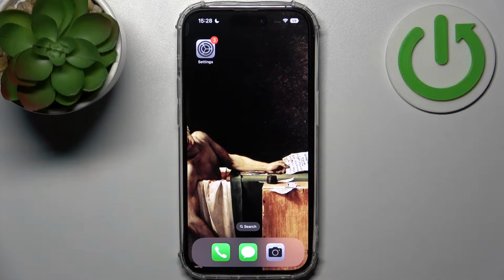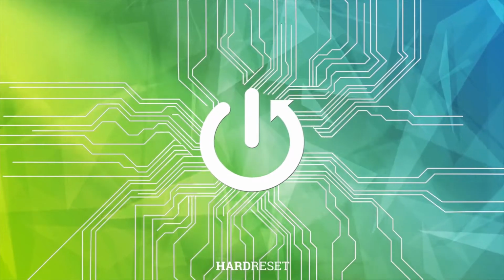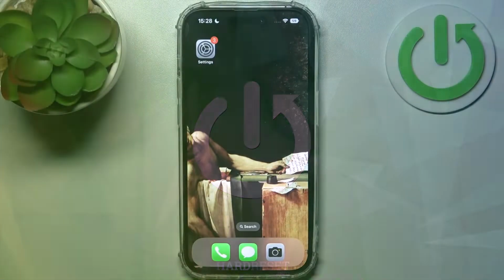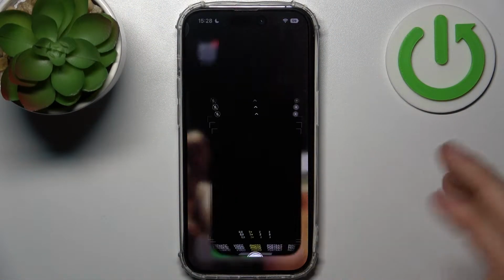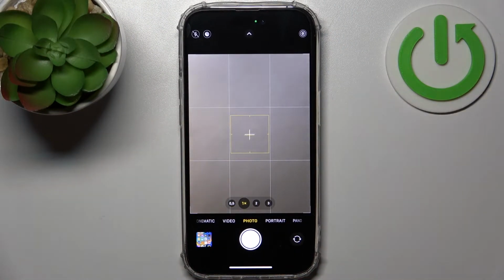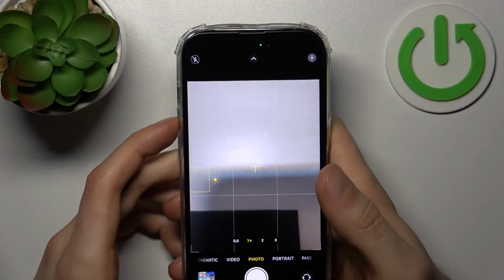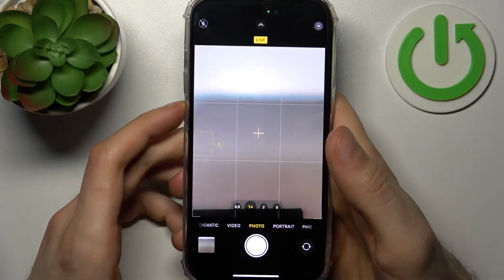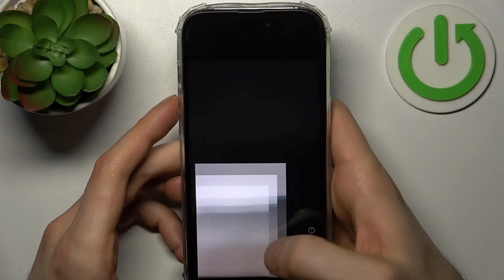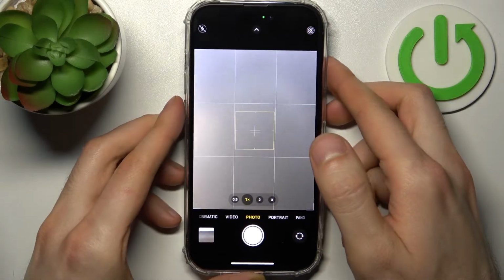Here I have iPhone 14 Pro, and today I'm going to show you how you can change volume buttons function in camera on this device. So firstly you have to open camera. Actually you don't need to do this to change this feature, but I'm just going to show you that normally with volume buttons you can only take photos. So you just press them and you can only use them as a shutter.